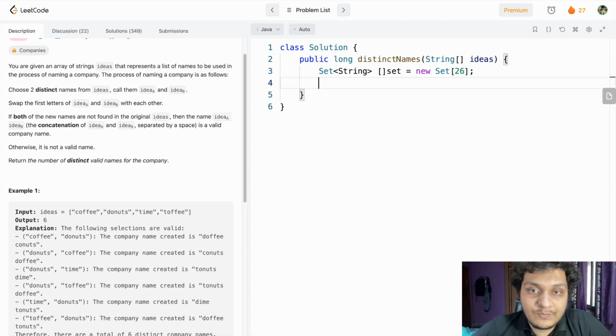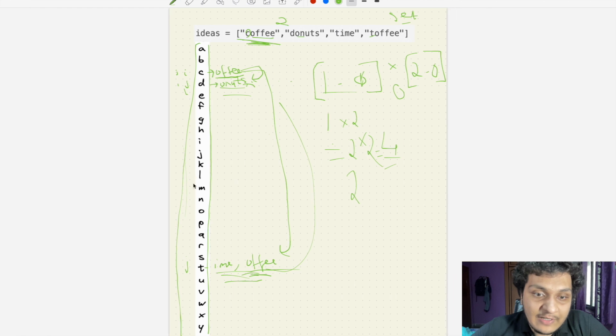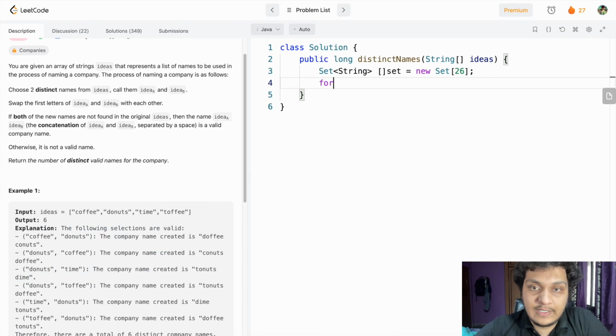After that what do we have to do? We have to iterate, and we have to create a hash set for everyone. So we have to create a hash set for this one, this one, this one, this one. So what we'll do is say for int i equal to 0, i should be less than 26, because the size is 26, and i plus plus. Now what do we have to do? We have to create a hash set.